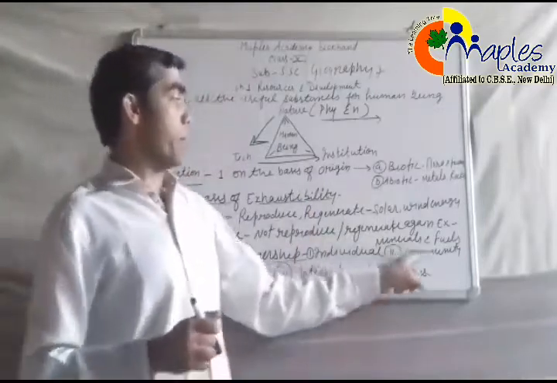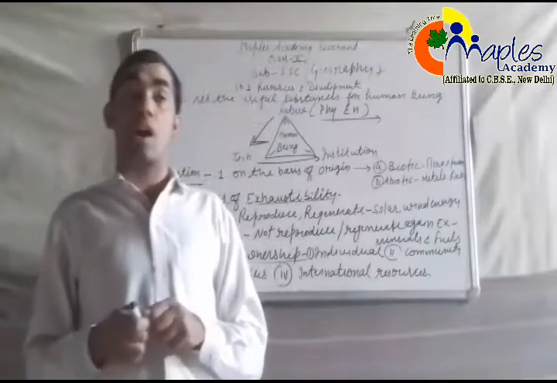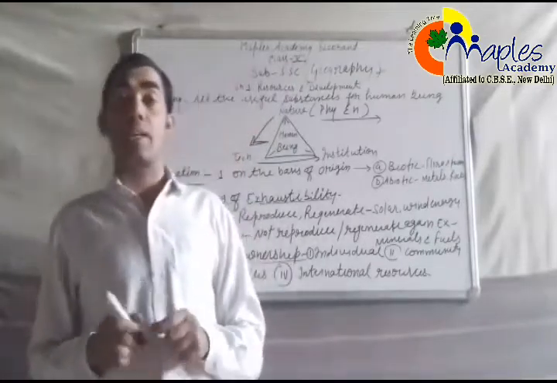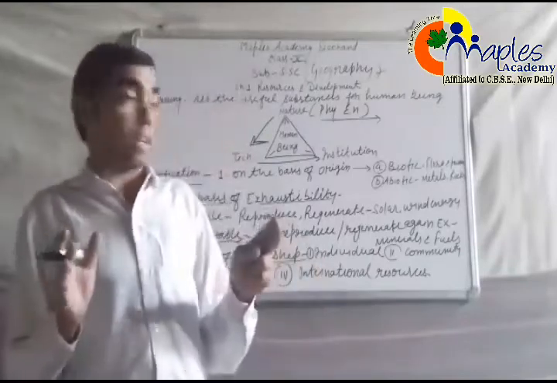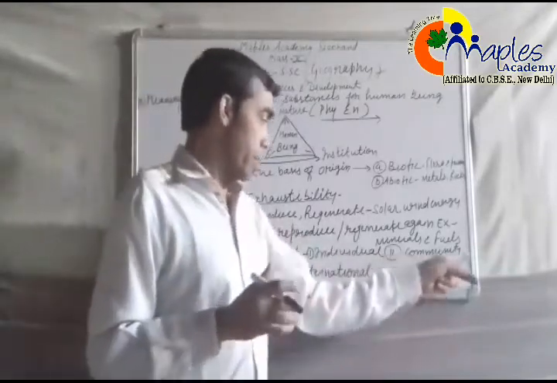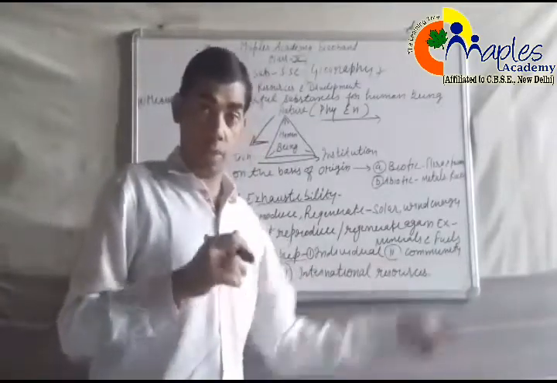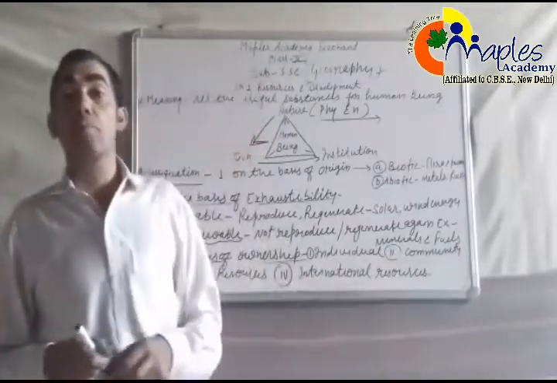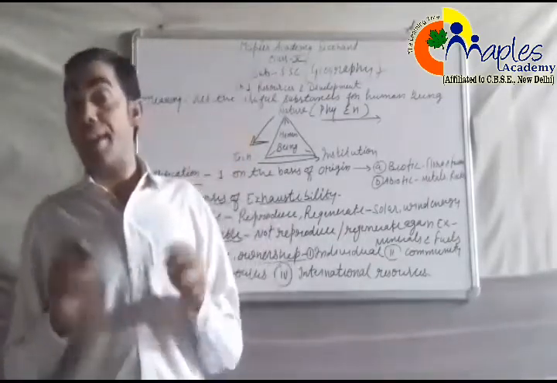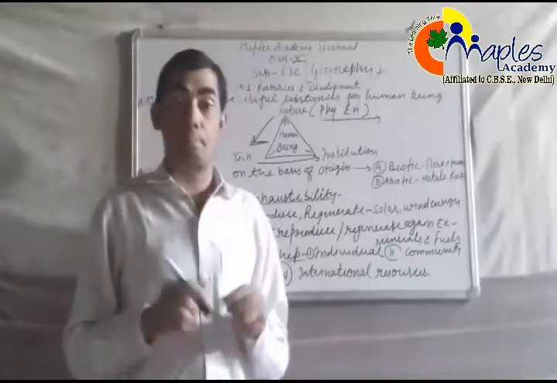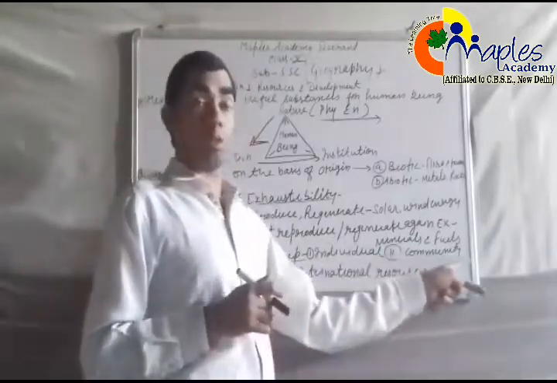Then community based resources. Community owned resources are those resources which are owned by the community or by a village or by urban centers. For example, grazing grounds, ponds, burial grounds, any field in the cities, and picnic parks, etc. All these are called community owned resources.